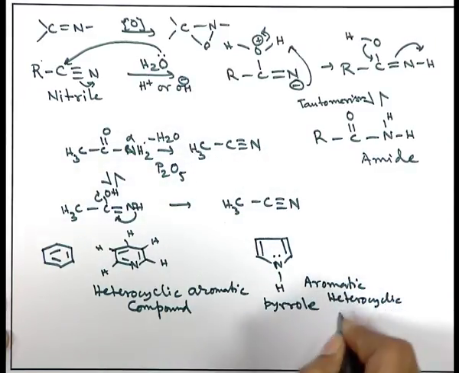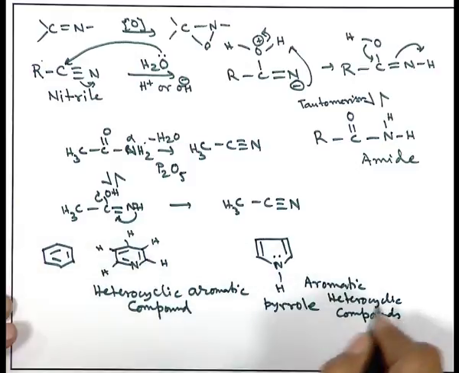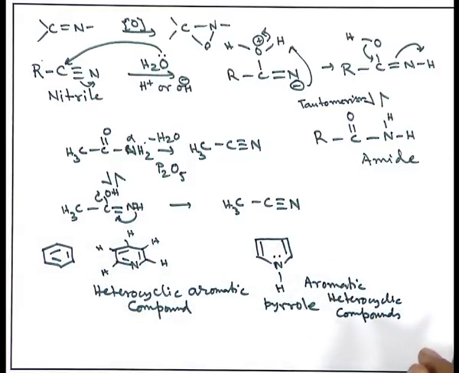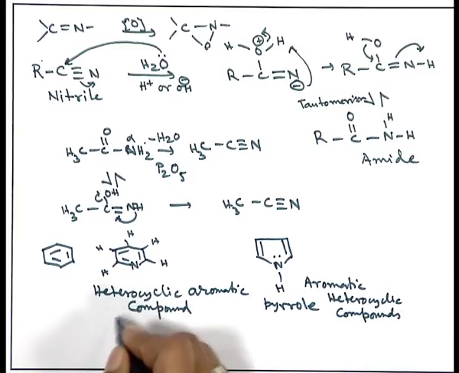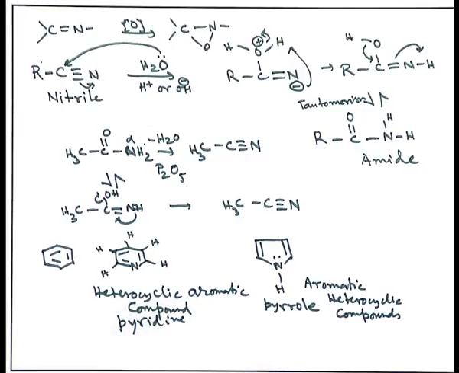So, we are able to get 2 types of aromatic heterocyclic compounds. What are those 2 types? One is a 5 member, another is a 6 member, and in each case, as we have focused our attention on carbon nitrogen compounds, one of the ring members is a nitrogen. So, one is called pyrrole, another is called pyridine, a very common base.